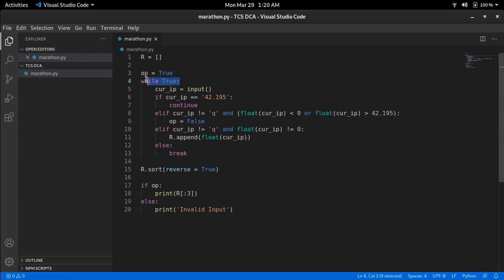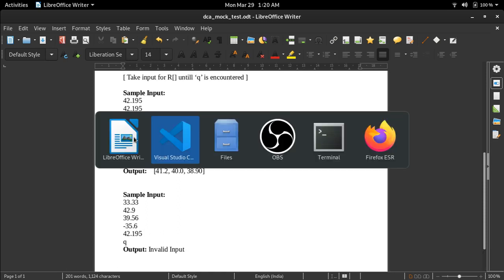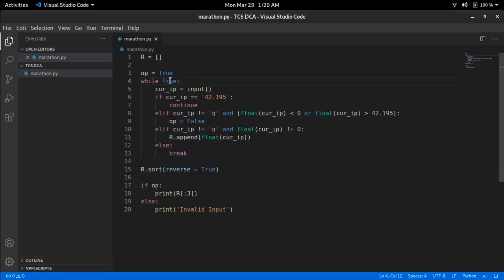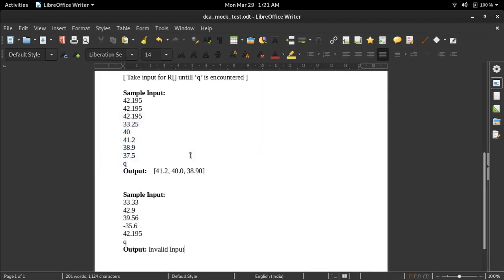Now we have taken an infinite loop as our looping condition because we don't know how many inputs we will be getting. So that's why we run an infinite loop. After these 3 conditions, if we get Q as input, we will break the loop. So that is how we have written the code.